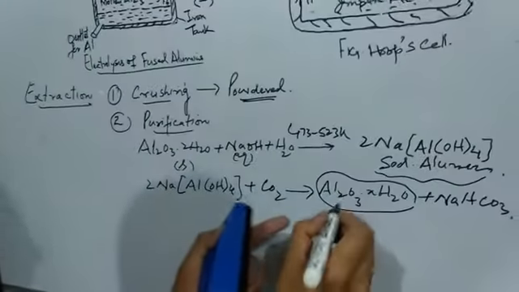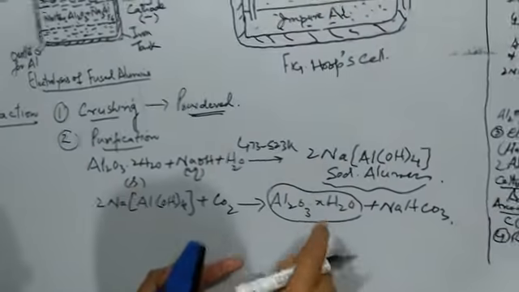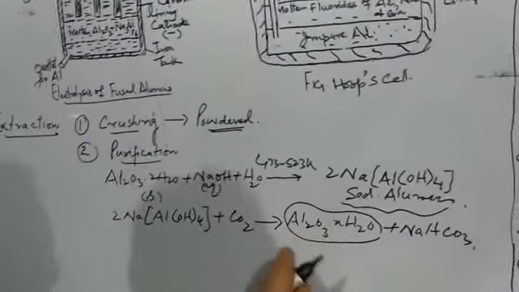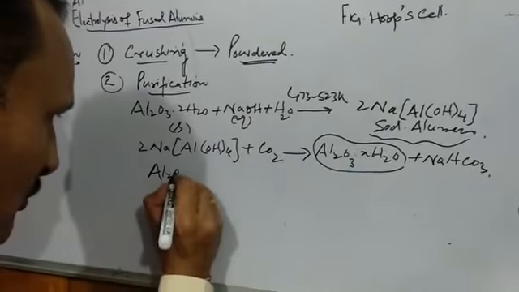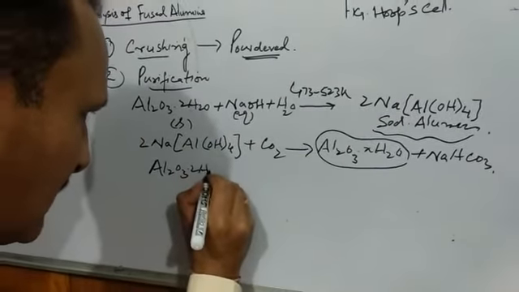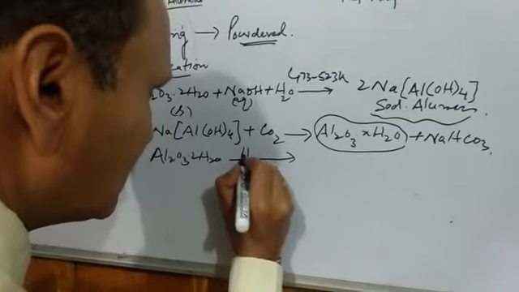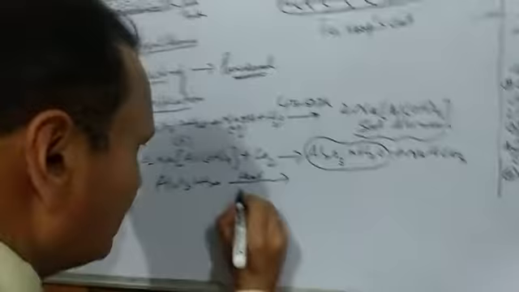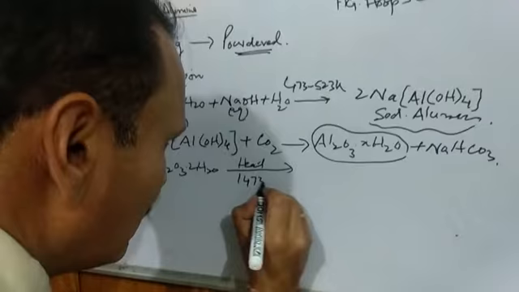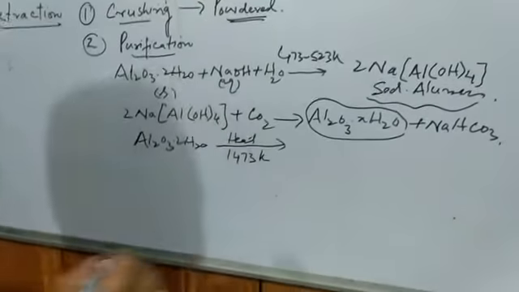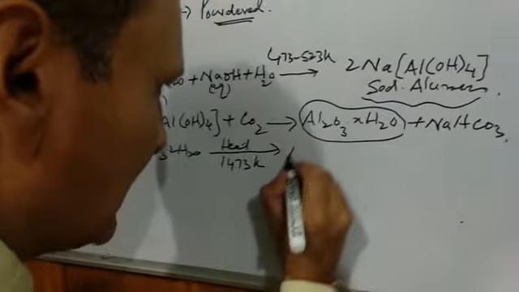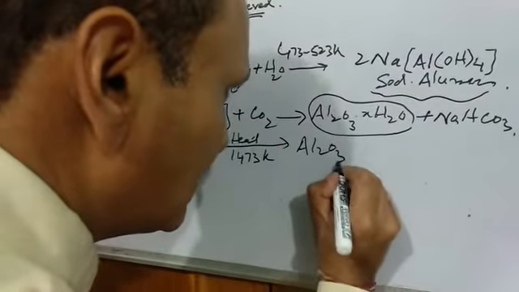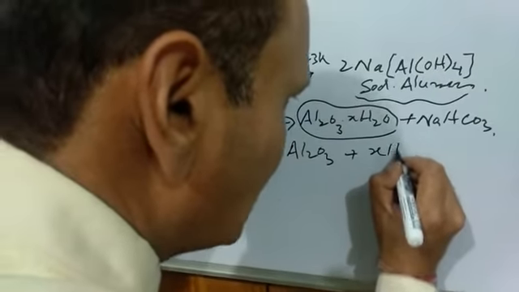Now we have got Al2O3·xH2O. We will take this and further heat it so that its water gets vaporized. For vaporization of this water of crystallization, we will heat it at a very high temperature of 1473 Kelvin, and at this temperature water goes away and we get aluminum oxide plus x molecules of water.